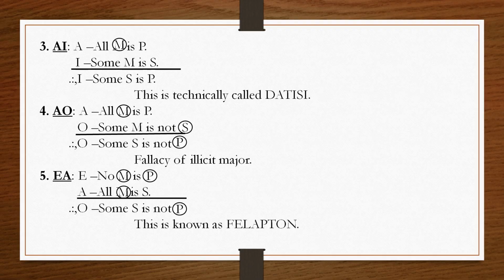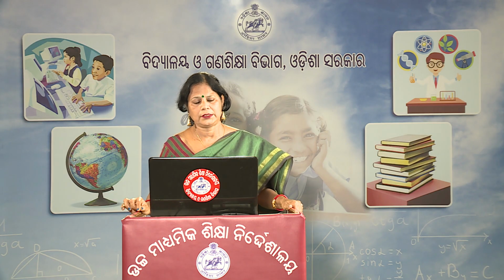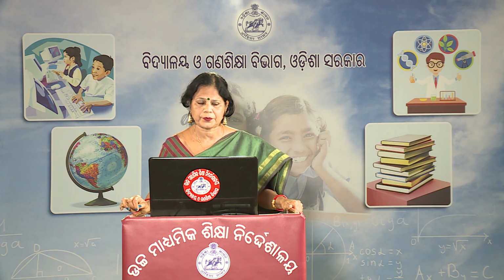Then another valid mode we will discuss, that is your EA. In EA, E is a negative proposition and the conclusion also will be a negative conclusion. Now the conclusion is an O proposition.